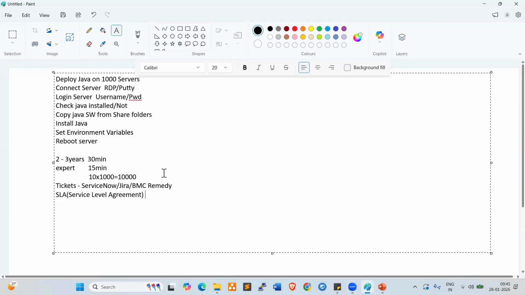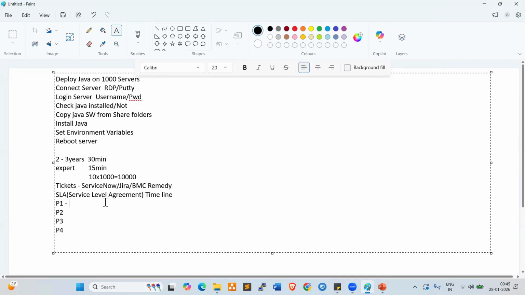It is a timeline. When we talk about SLA, different types of tickets are available: P1 ticket, P2 ticket, P3, P4. So priority 1, priority 2, priority 3, priority 4.